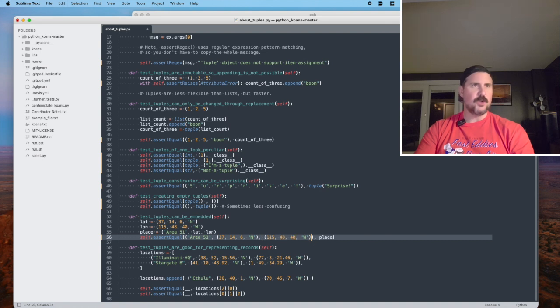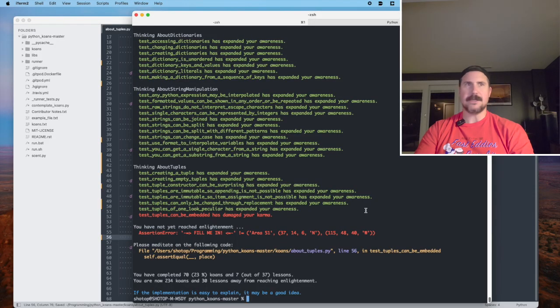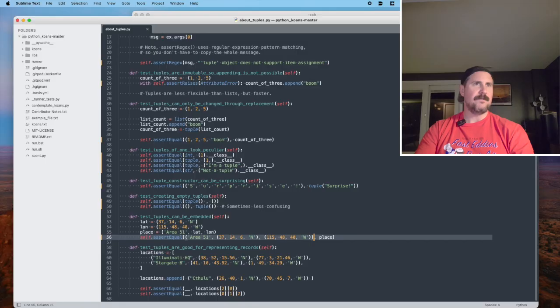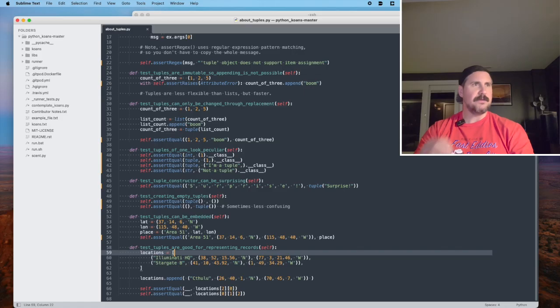So you can have a tuple of tuples, it looks like. Let's see if that's correct. Does line 56 pass? It does. All right, so that was correct. In this situation, we have two variables, lat and lon, that are set to tuples. And when we write out the full tuple, those lat and lon can be expanded or replaced with their actual values, which are additional sub-tuples. Kind of interesting.